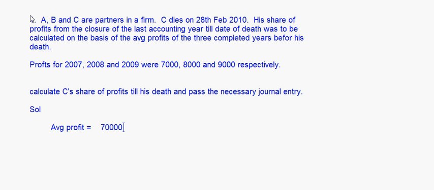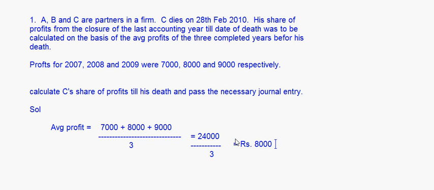That will be 7,000 plus 8,000 plus 9,000, right, divided by 3. So that comes to how much? 7 plus 8, 15 plus 9 is 24,000 divided by 3, right? So that is 8,000 rupees. That comes to rupees 8,000. This is the average profit, right? Okay, so now it is assumed, now this 8,000 is assumed to be the uniform profit, right?